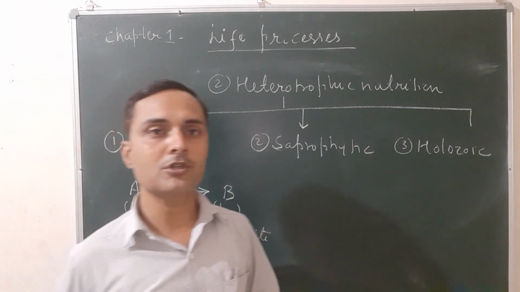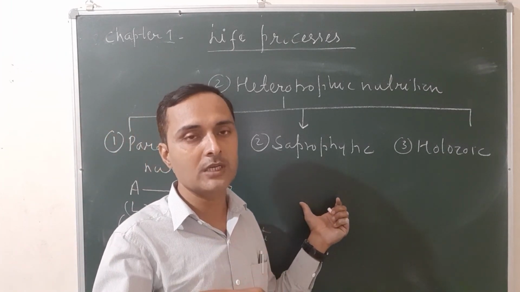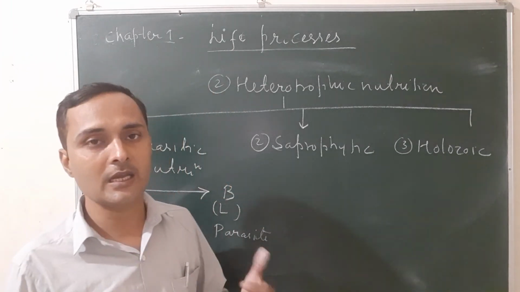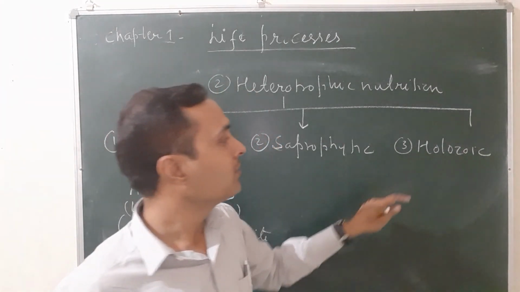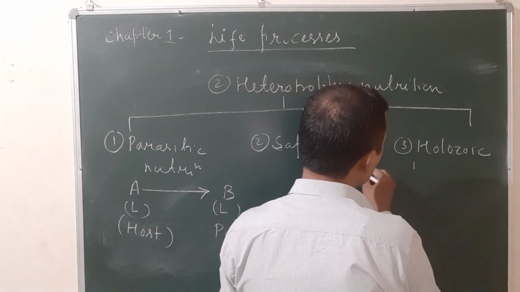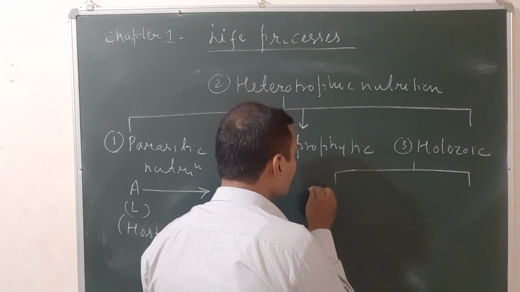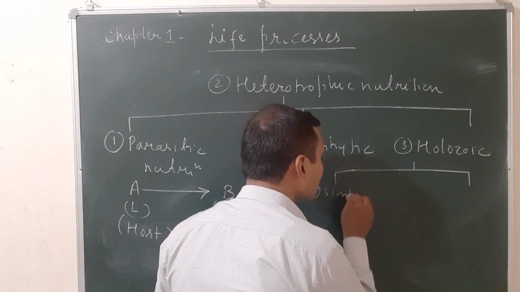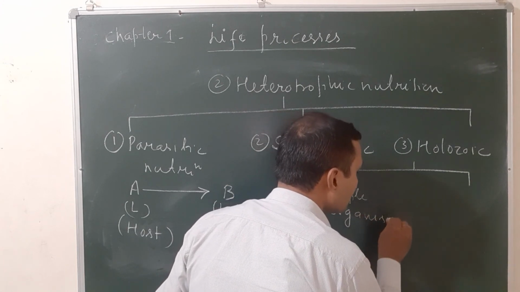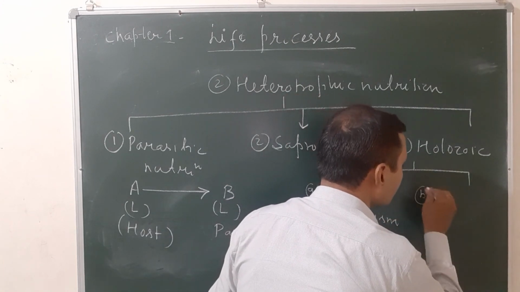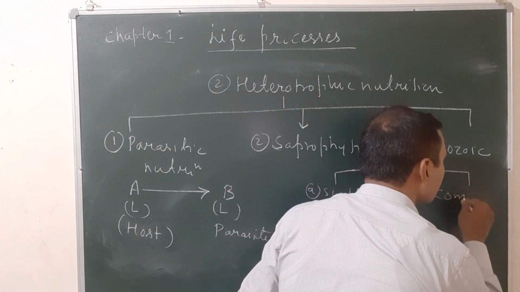Third one, the mode of nutrition in which the complex organic food is broken down inside the body of a living item, then gets absorbed and provides energy. It's called holozoic nutrition. It is found in both types of living items, simple and complex. It is found in simple living items like amoeba, simple organism like amoeba, and complex organism, that is human beings. Organism is unicellular and multicellular living item.